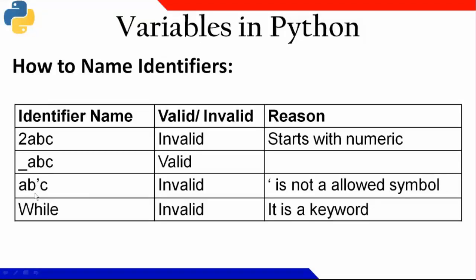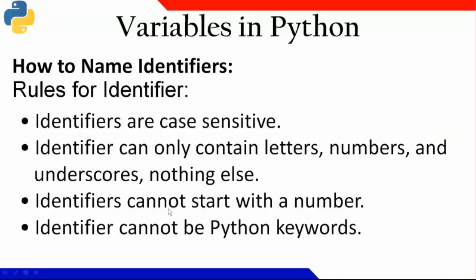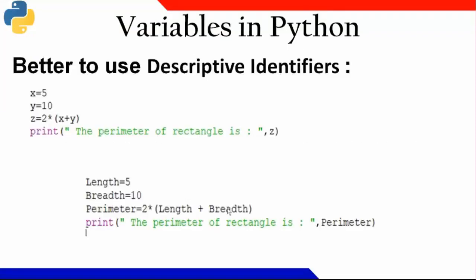Apostrophe is not a valid character that I can take for a variable, so it is invalid. And while is a keyword, so I cannot take this as an identifier. Okay. And the rules for identifiers: identifiers are case sensitive, and identifiers only contain letters, numbers and underscore, except that nothing else. Identifier cannot start with a number. Identifier cannot be a keyword. So these are the basic rules for an identifier.